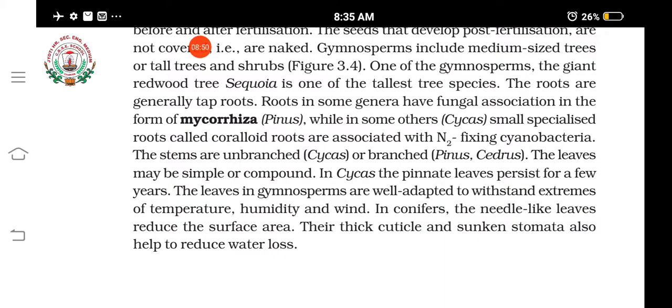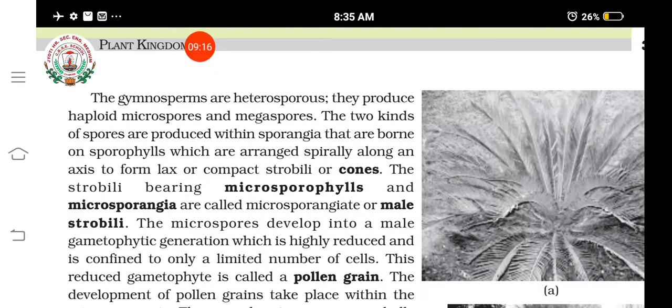So these are adaptations of what? Adaptations, you can say, to reduce water loss. What are they? Needle like leaves, okay, that reduces the surface area and reduces the transpiration. Thick cuticle, presence of thick cuticle, that also prevents or reduces transpiration, sunken stomata, etc. Is it clear? Okay.